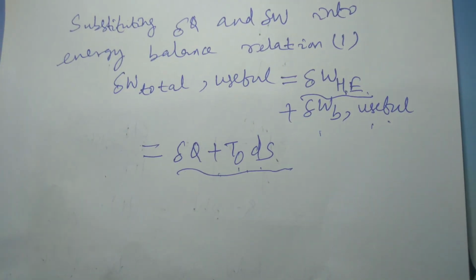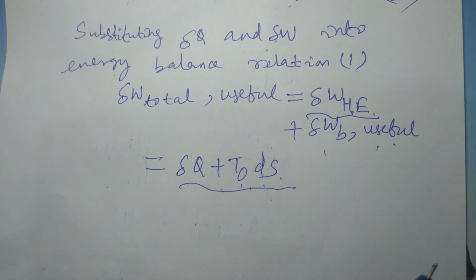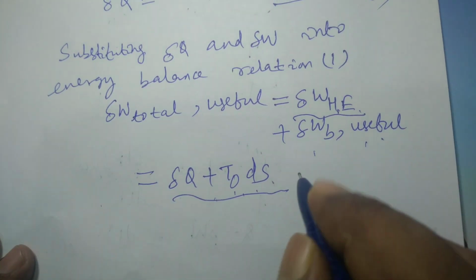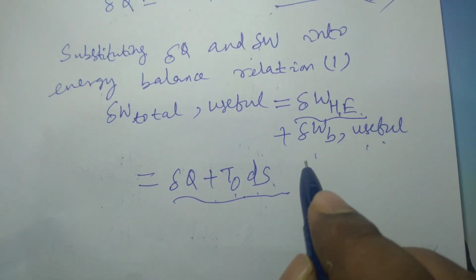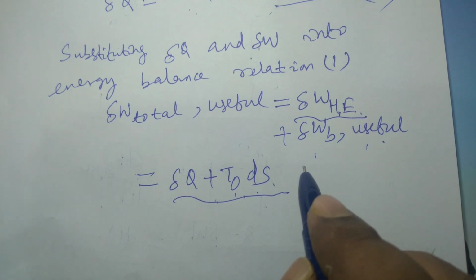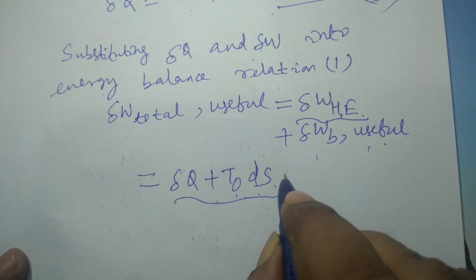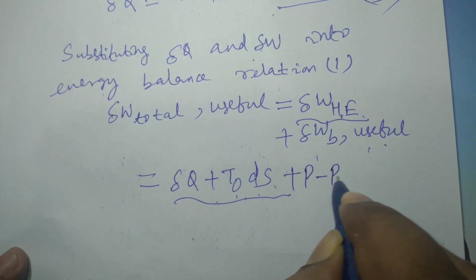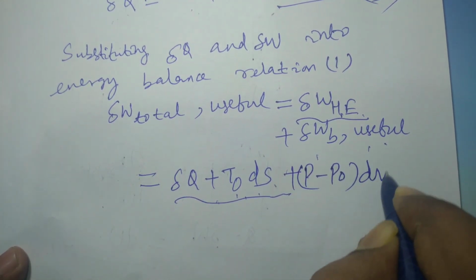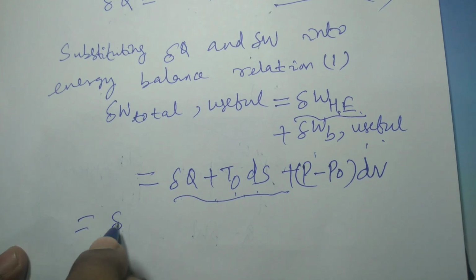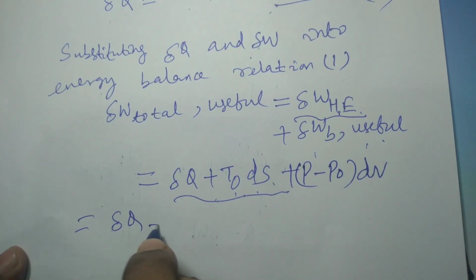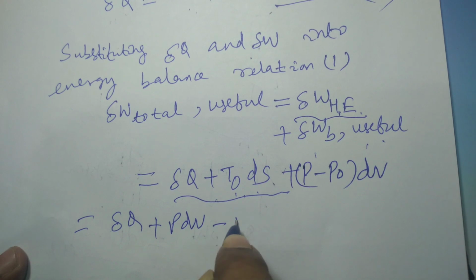Due to this pressure difference there will always be some absolute pressure, positive, that means pressure will be in excess of atmospheric pressure, to get some useful work. So this will be (P minus P0) dB, and so it can be del Q plus P dB minus P0 dB